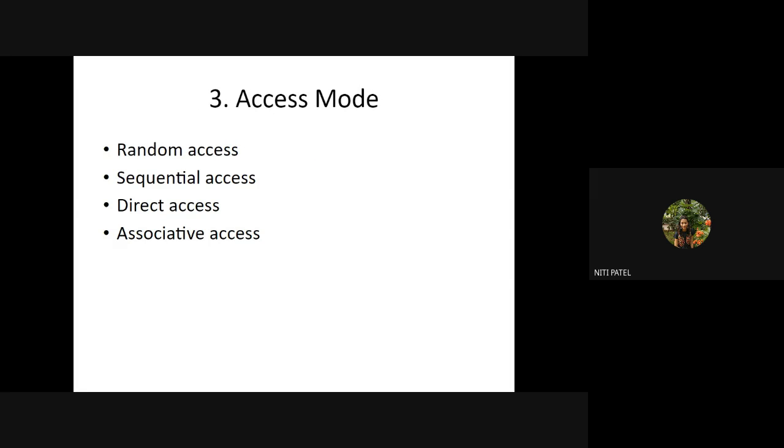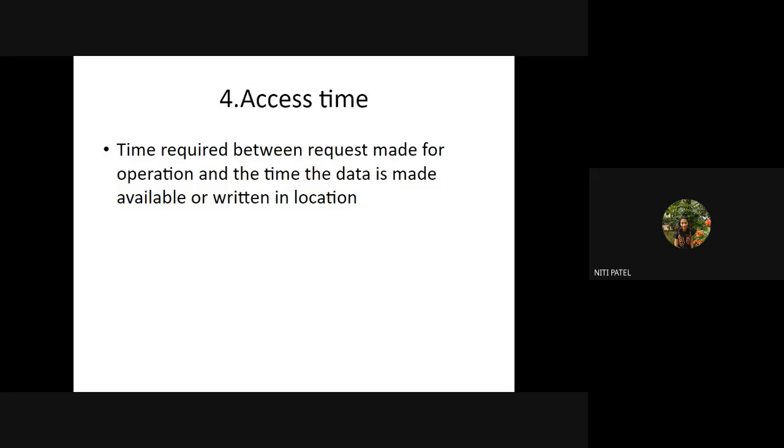Then what are the access modes? Randomly by using a direct memory address, going sequentially, or by calculating the address and then going to the data and accessing the data. Then we have seen how much time a system can take to respond back to the request given by the user. So if I talk about access time, it is within the system. But when I talk about cycle time, the systems are connected on the network and then they are requesting some other machine for accessing the data.